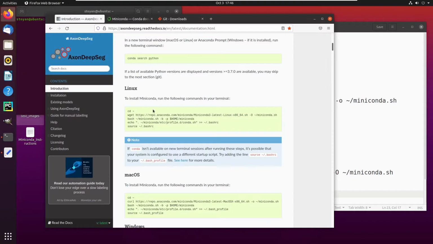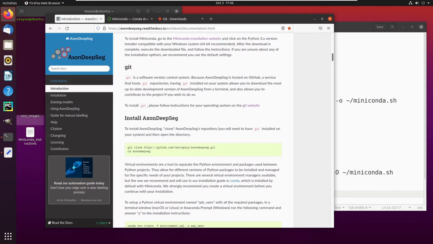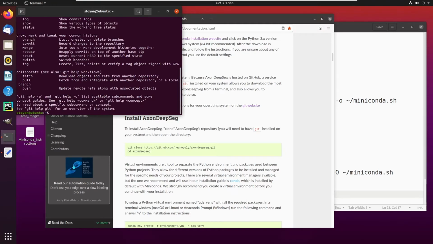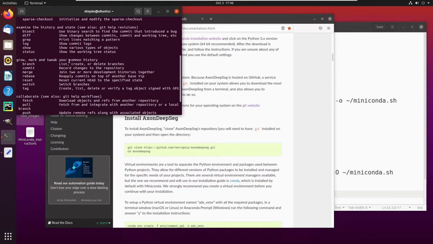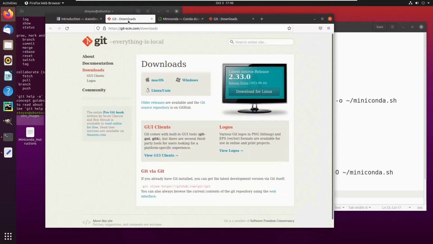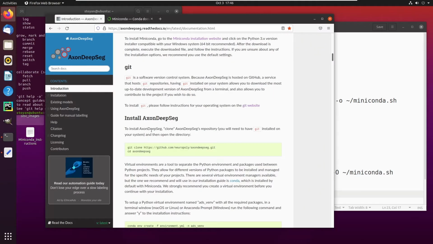The next step would be to clone the AxonDeepSeg repository from Git. If you're unsure if you have Git installed, you can just type git in the terminal, and if you see a list that looks like this, that means that Git is installed on your machine. If it's not, you can go to the Git website and download it from there. So, in order to clone the AxonDeepSeg Git repository, we can just copy paste this line into our terminal.